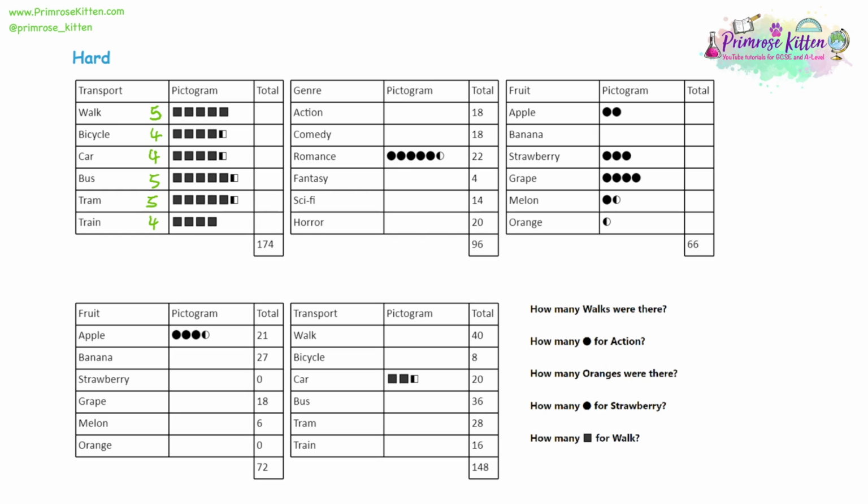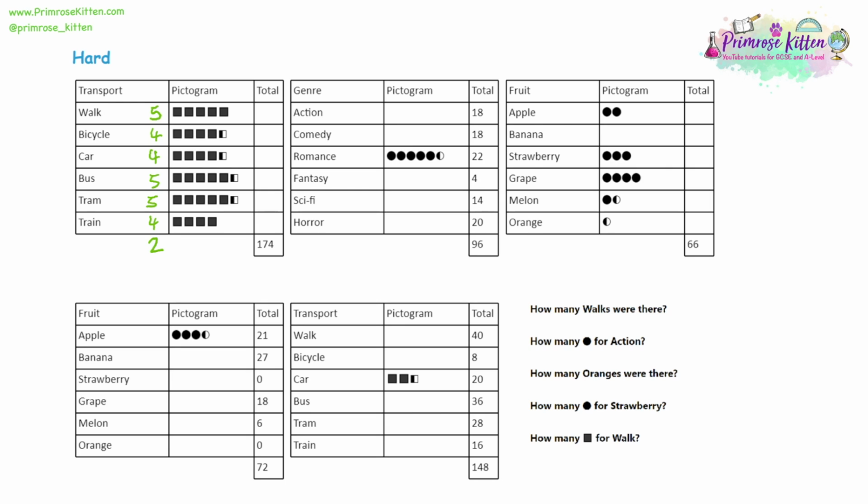Now with the half squares, we have 4 half squares. So altogether it'll make 2 full squares. And we add all of the full ones up, 5 plus 4 plus 4 plus 5 plus 5 plus 4. And then we add up the 2 that comes from the 4 halves. We have 29 squares altogether.